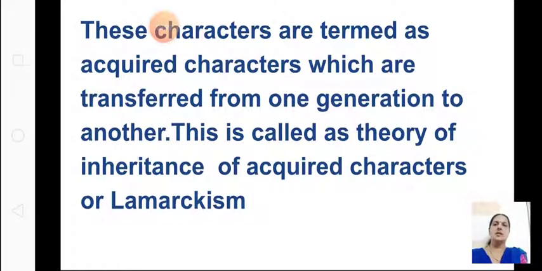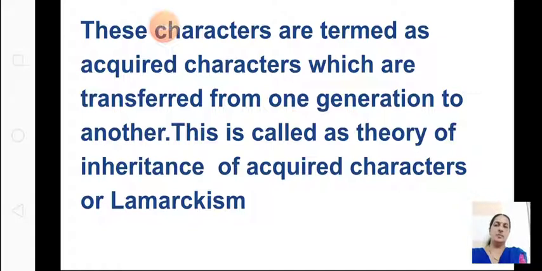This is called the theory of inheritance of acquired characters, or Lamarckism. If they ask, you have to write the example of it, and these acquired characters are characters which are acquired in this generation and carried from one generation to another. So this concept of his is called inheritance of acquired characters or Lamarckism.